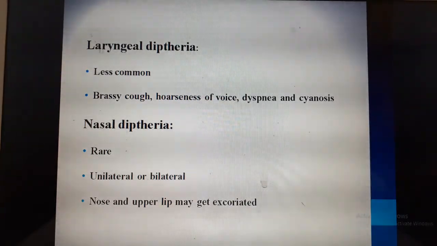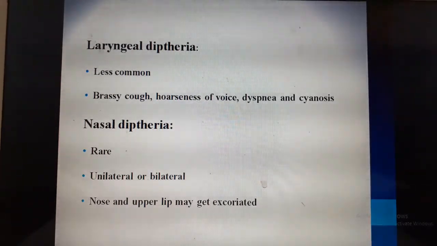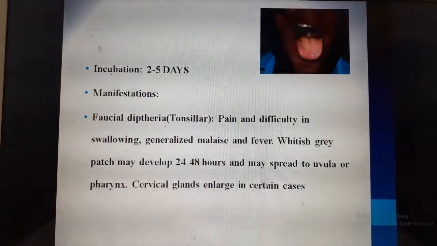So next one is laryngeal diphtheria. It is also less common, mainly when the larynx, the voice box, is affected. When that is affected, you will find they can have brassy cough, hoarseness of voice. Some children can present with dyspnea and cyanosis.